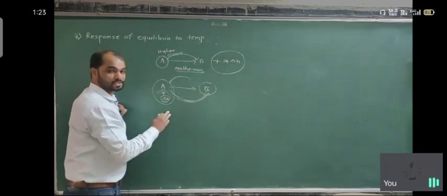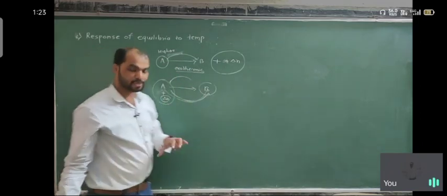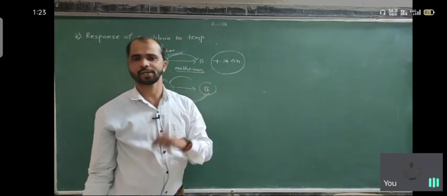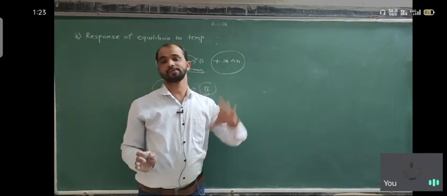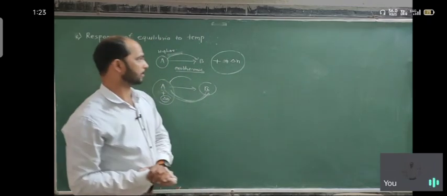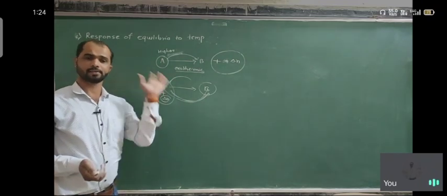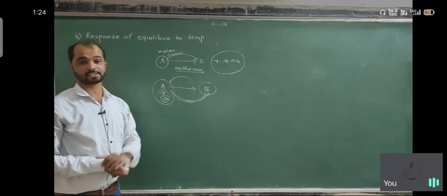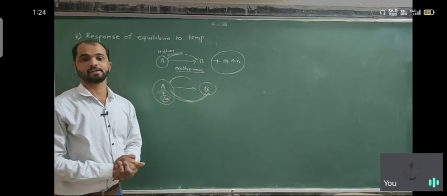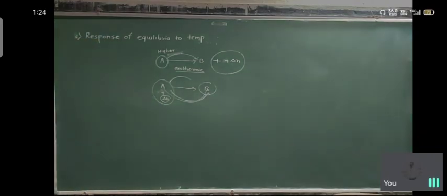So at lower temperature K increases, at higher temperature K also increases, meaning when the temperature at equilibrium condition changes, increases or decreases, it always favors the formation of the product. So these are two important conditions we consider here, because in the last lecture we already discussed the effect of concentration. So the next point we are going to discuss here is the van't Hoff equation. Okay, so we discuss here the van't Hoff equation.